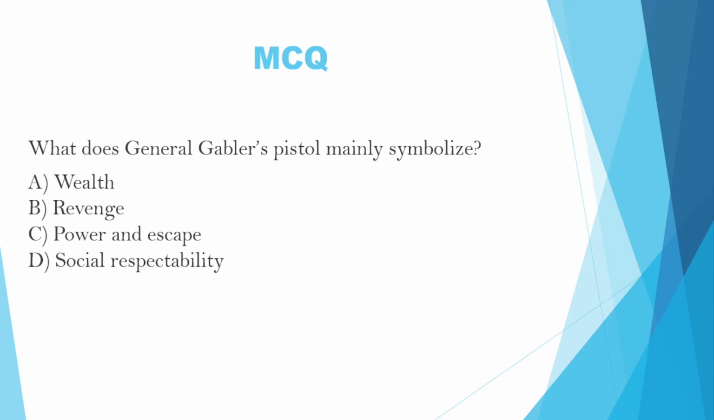Next question is: what does Hedda Gabler's pistol mainly symbolize? Option A, wealth. Option B, revenge. Option C, power and escape. Option D, social respectability. The correct answer is C, power and escape.